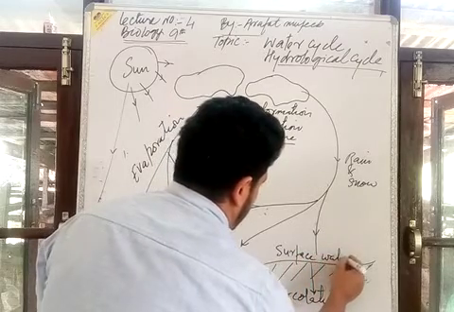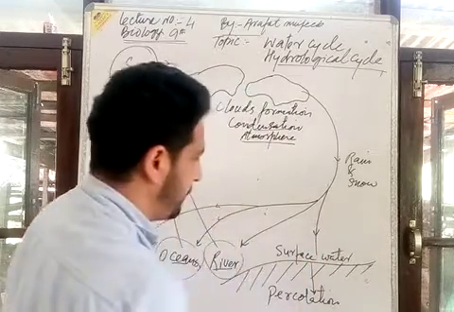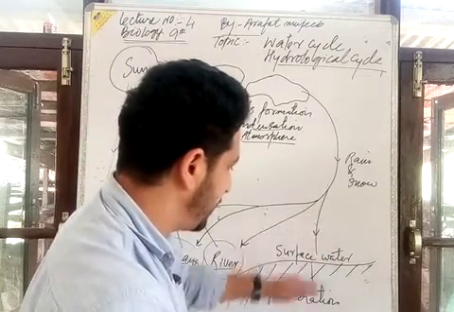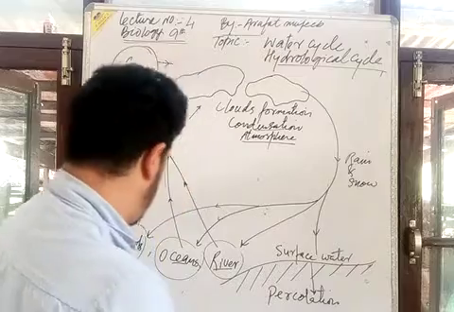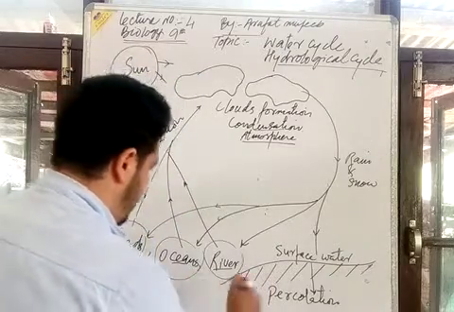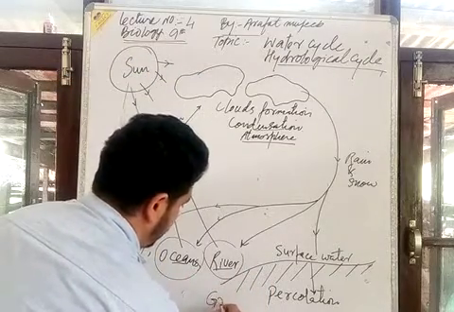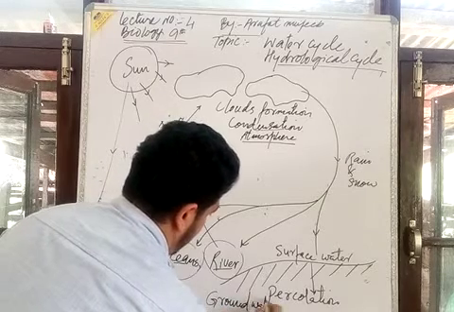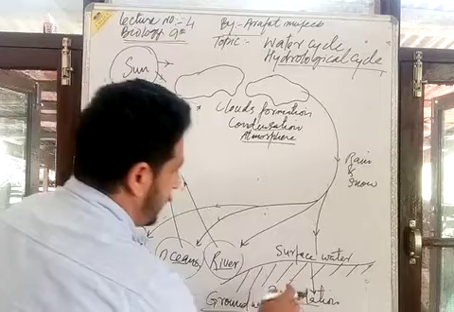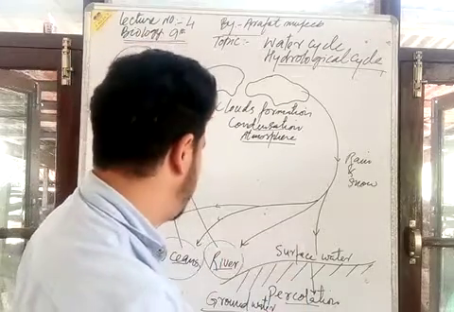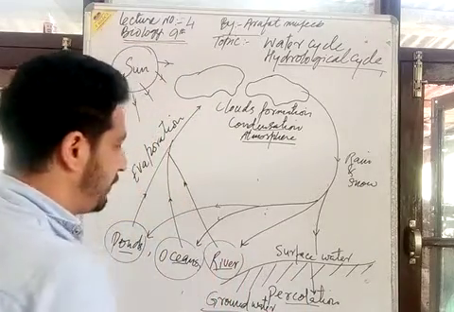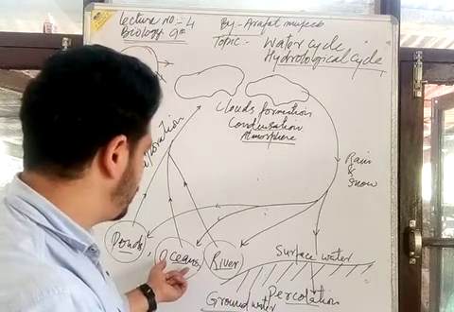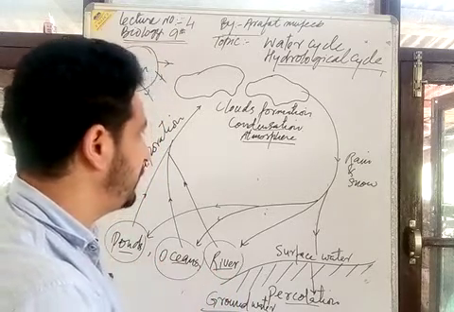Here is also the seepage of the surface water on the surface of the land. There is percolation. They maintain the ground water. इससे क्या होता है, हमारा ground water maintain होता है. Water table. Ground water is maintained by the percolation of the surface water. Also, the water bodies like the rivers, ponds, major sources of water, oceans, they are recharged back.